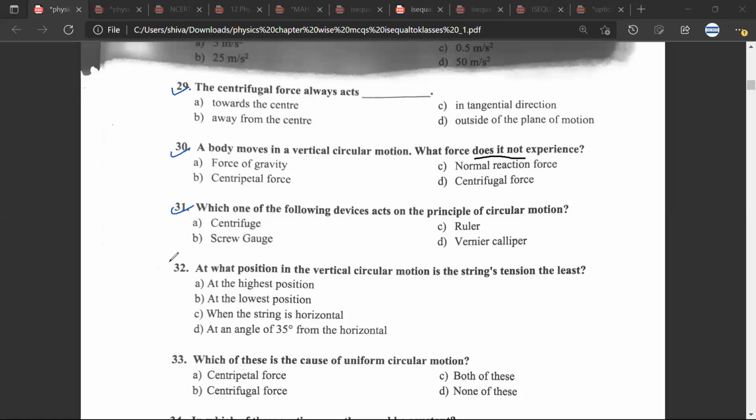Yes, Mr. CB. 29, 30, 31, 32. So the centrifugal force always acts away from the center. Away from the center. Okay. The body moves in a vertical circular motion. What force does it not experience? So C. Okay. 31. So centrifugal, A. 32. Highest position.